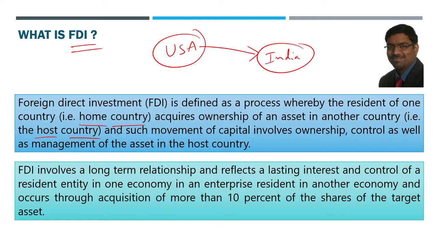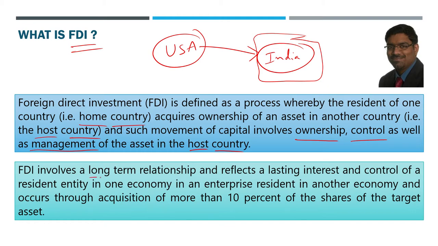So any resident of one country, which is home country, acquires the ownership of an asset in another country, and such movement of capital majorly involves what? Ownership, control, as well as management of the asset in the host country. Host country once again is the country to which the FDI is flowing into. So here a foreign direct investment majorly looks at ownership, control, and management of that asset also in the host country. It is not just about buying some shares and selling them later, not like that. Usually it involves a long-term relationship.